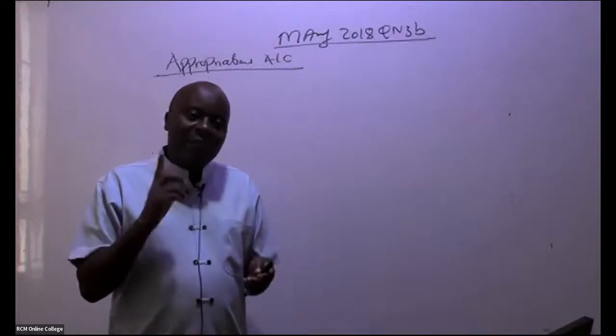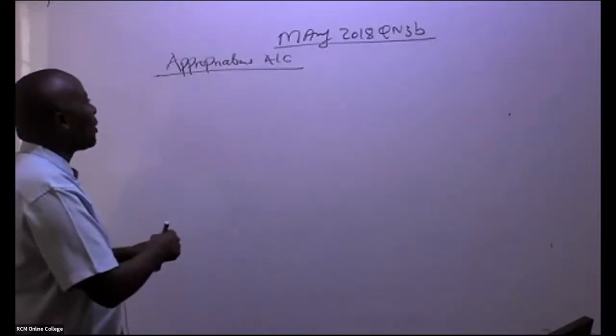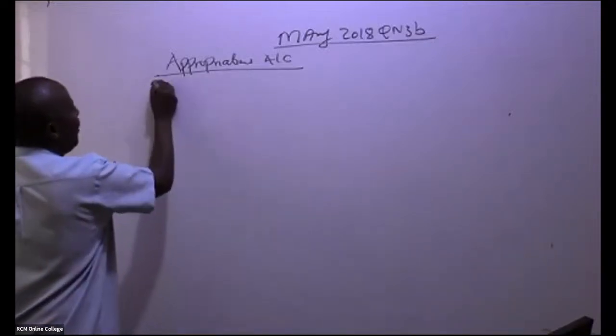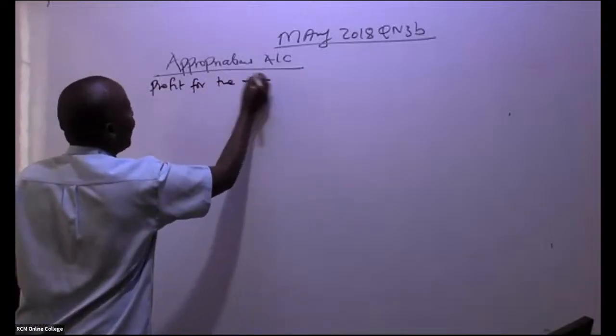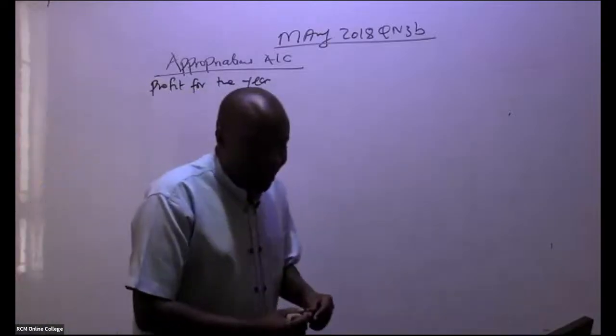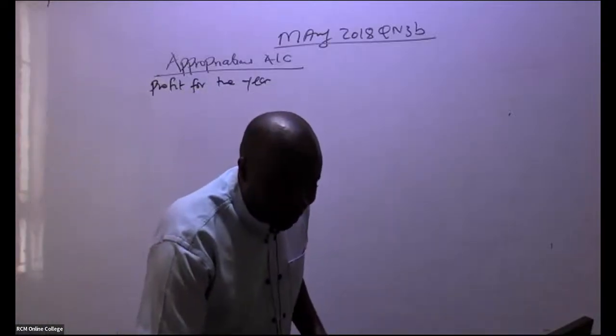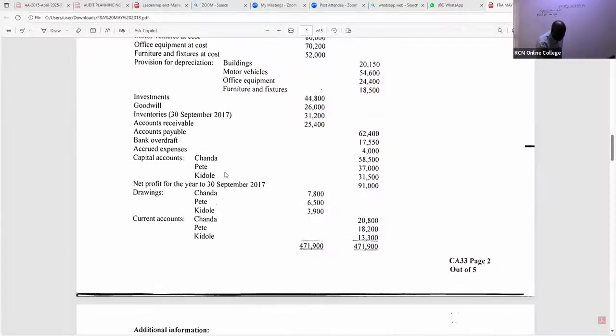That is the first thing that you need to do. So come and make an appropriation account. So you give us here profit for the year, very fast, profit for the year. So I'm doing part 1. Is there somebody who is able to see the profit for the year? Irene is giving us 91,000, right? So net profit for the year, 91,000.